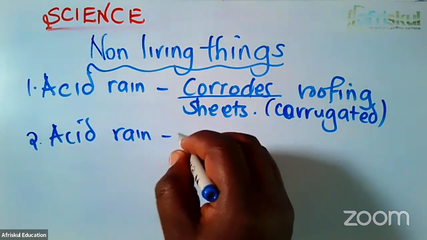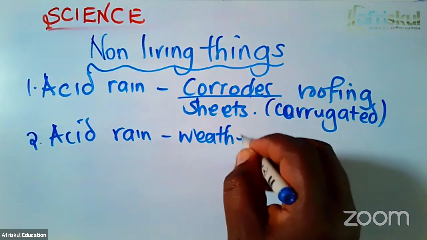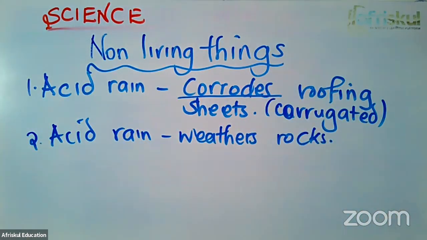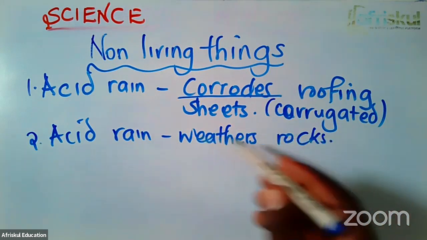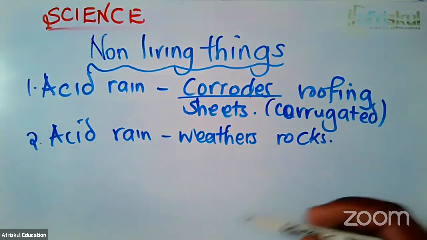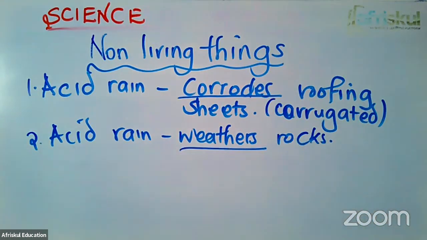Acid rain, on the other hand, causes withering of rocks. Acid rain withers rocks. This breaks down the rocks. The rocks are mineral in nature, and therefore, when the mineral content of the acid rain comes into contact with the rocks, it mixes with that acid and it eats up the rocks, and the rock withers down.